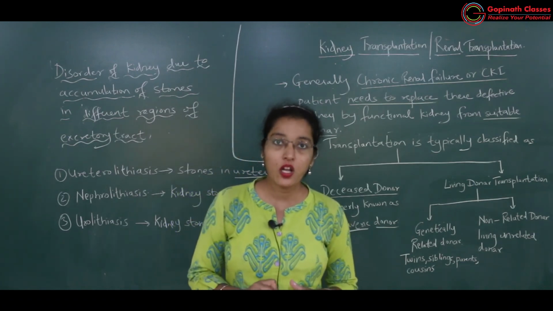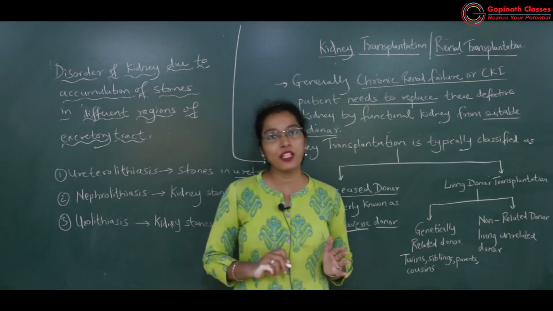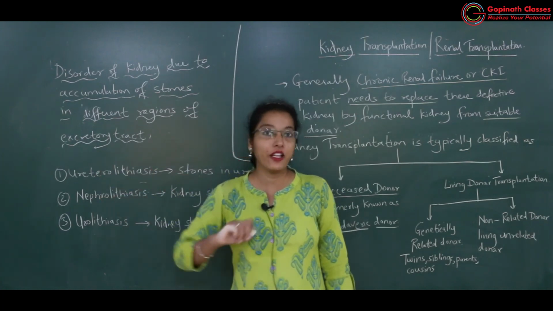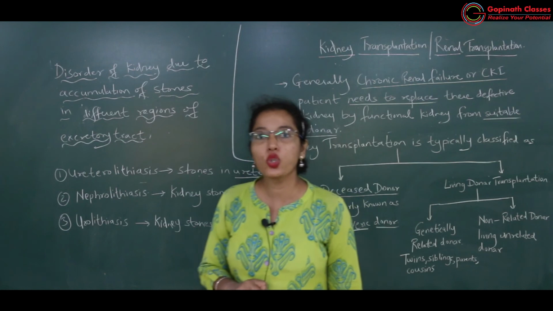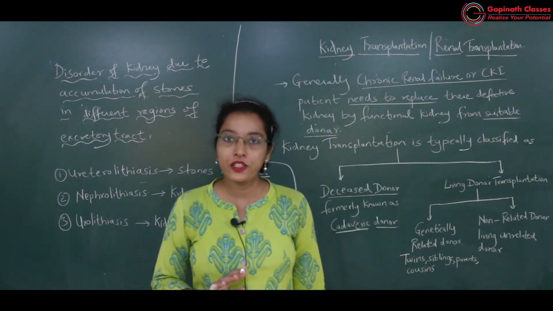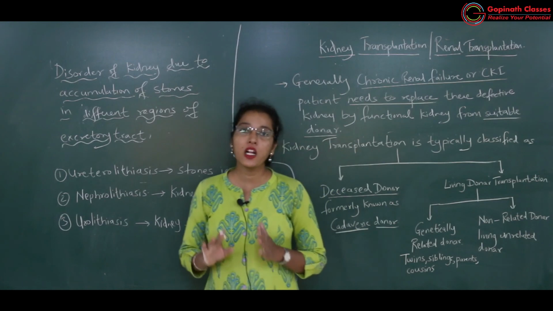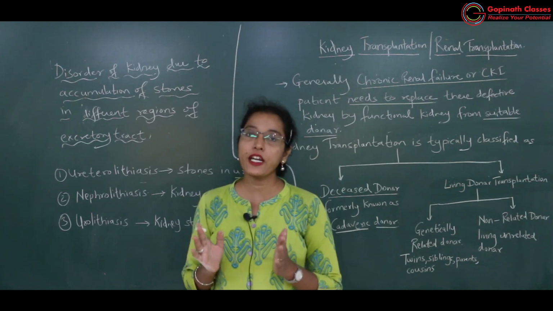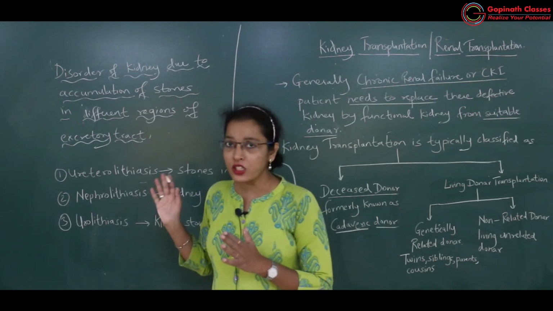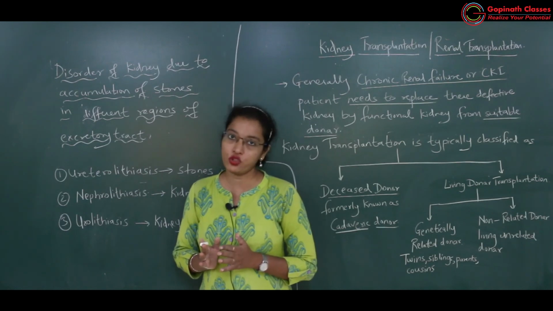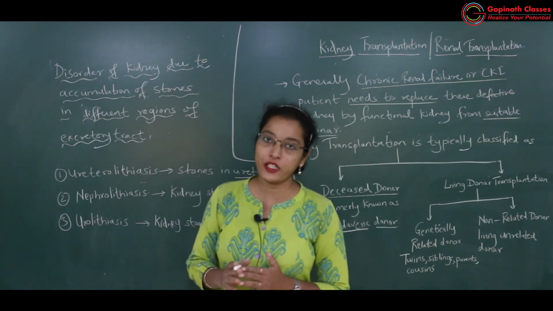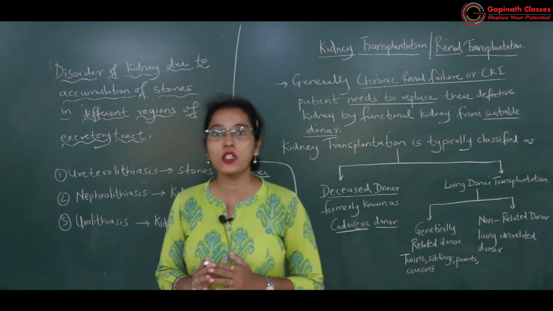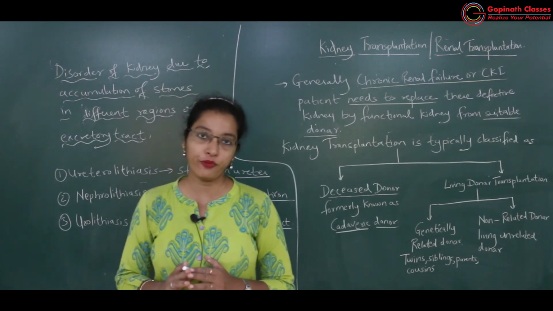So all of you understood the disorders of the kidney due to accumulation of stones. First is ureterolithiasis, second is nephrolithiasis and third is urolithiasis. Okay, so with this we have finished with the topic renal stones or kidney stones. So in this particular session we have studied types of stones and disorders which are caused in the individual due to accumulation of different types of stones. Okay, so in the next lecture we will be learning about renal failure, that is kidney failure. Thank you.